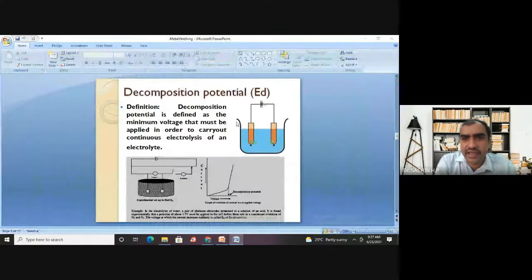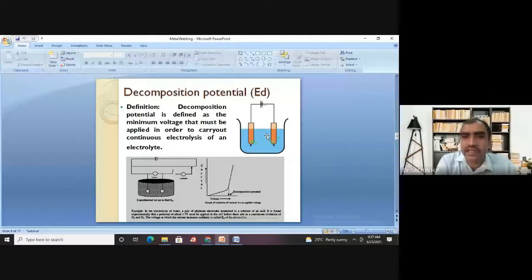Let us say there is a cell, and in the cell you need to take the electrolyte whose decomposition potential you have to find out. Remember, try to understand this. You have to take a container or the cell in which you have to take the solution whose decomposition potential you have to determine.